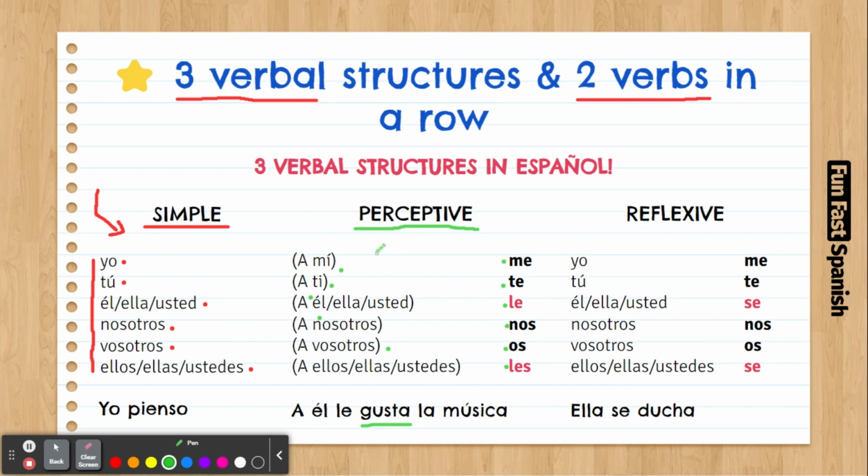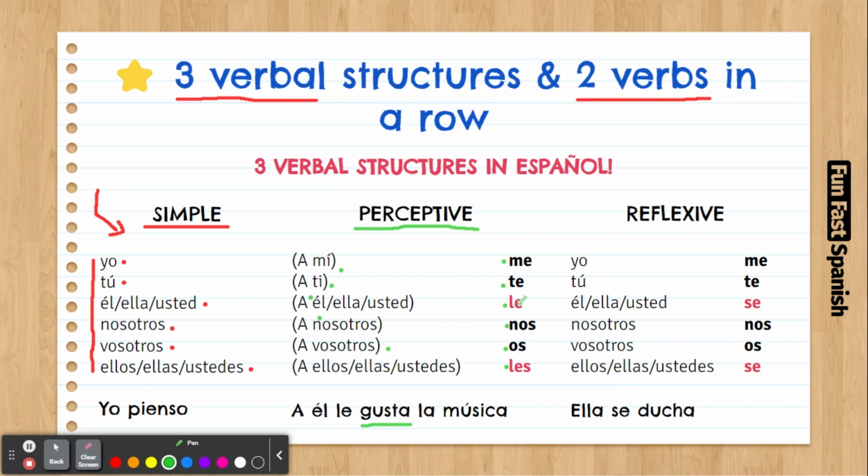In English, for example, if you want to say I like, you like, she likes, it's using a simple structure, right? I like, you like, she likes. You don't have this perceptive structure. This is only in Spanish.